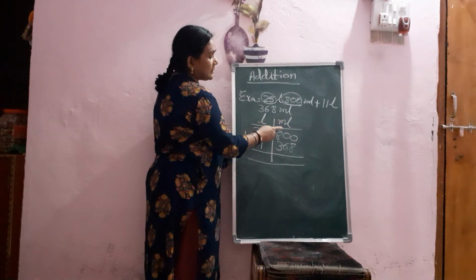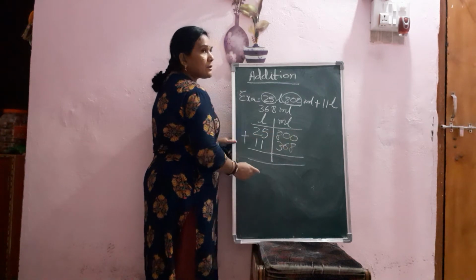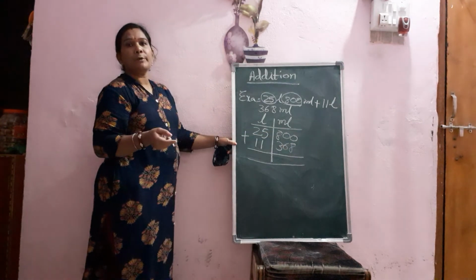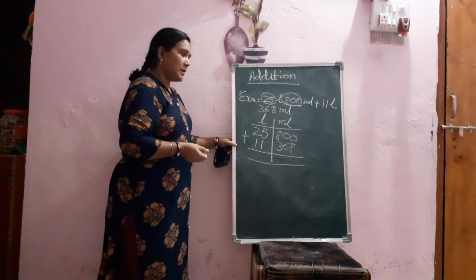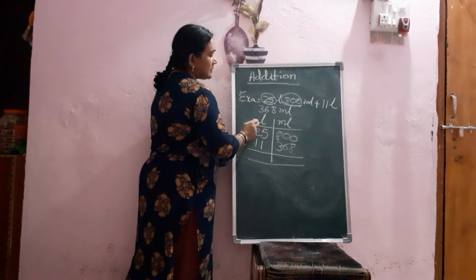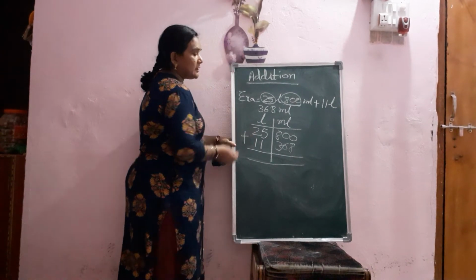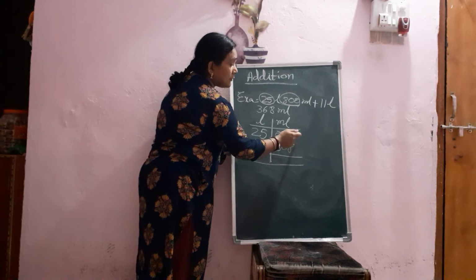Now see, in the milliliter place I have arranged milliliter always in 3 digits, because in 1000 how many zeros are there? There are 3 zeros. 1 liter is equal to 1000 milliliter, we know. And liter should be in one place. On the left side you should always keep liters. Now while adding, see, first we start with the unit place.